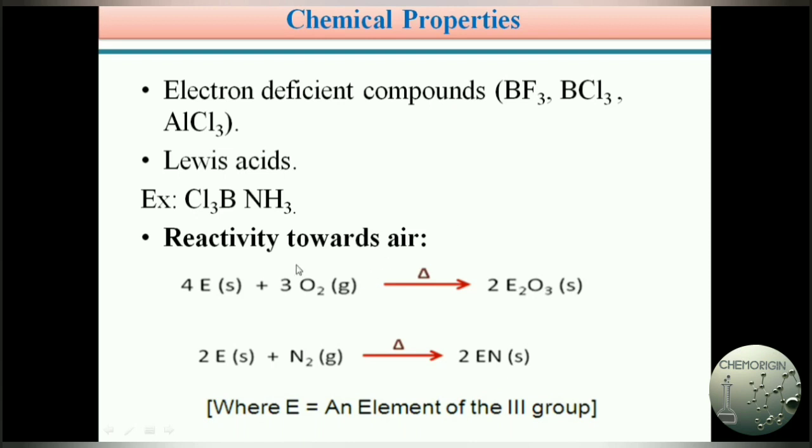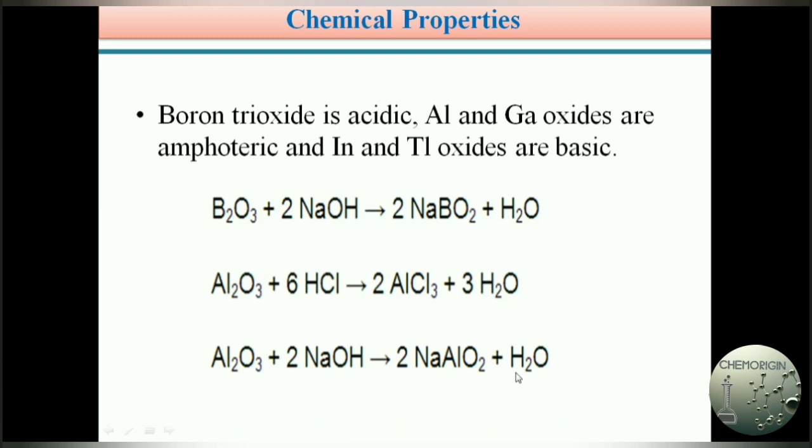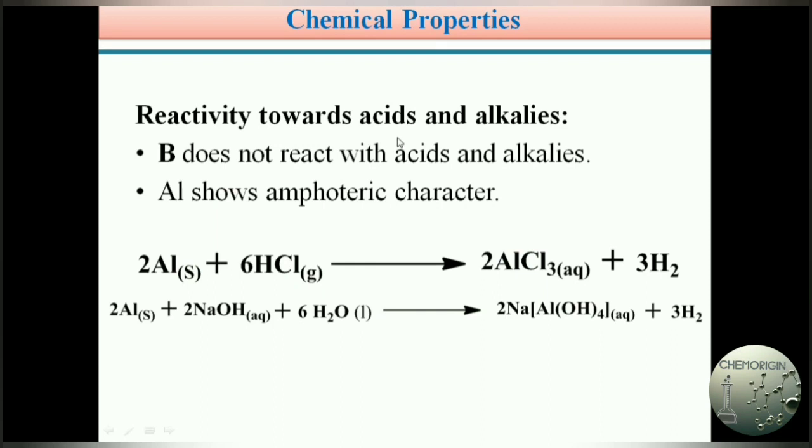And the third A group elements' reactivity towards air. In air we generally have a lot of oxygen and nitrogen. So how do third A group elements react with oxygen and with nitrogen? They react with oxygen to form trioxides, and with nitrogen to form the corresponding nitrides. Among these oxides, boron trioxide has acidic nature, aluminium and gallium oxides are amphoteric, and indium and thallium oxides have basic nature. And then their reactivity towards acids like HCl and alkalis like the base NaOH.